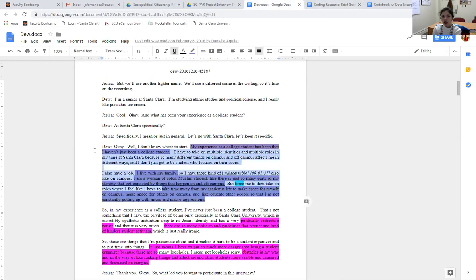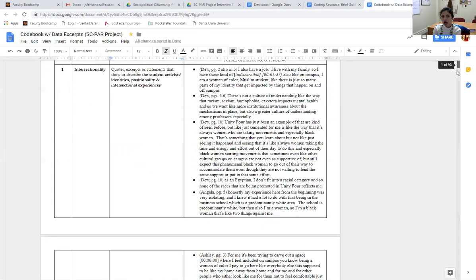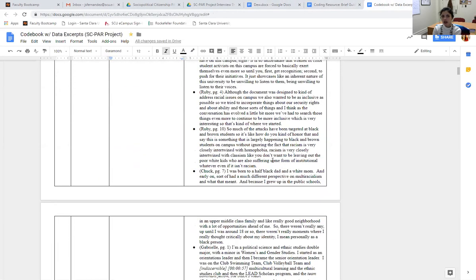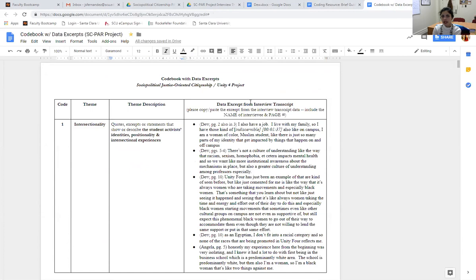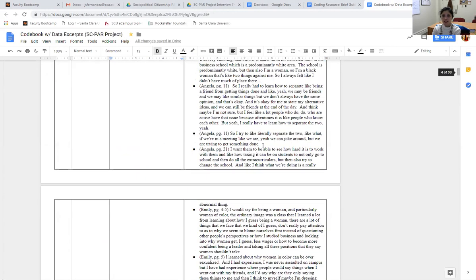So you would copy and paste this chunk, and you would copy it onto the data excerpt from the interview, transfer into the example category that can be found in the codebook, right?